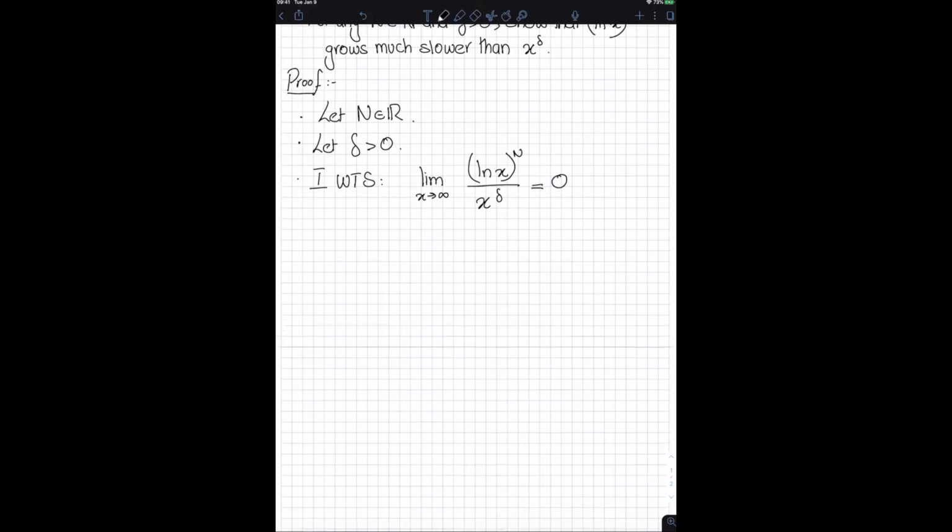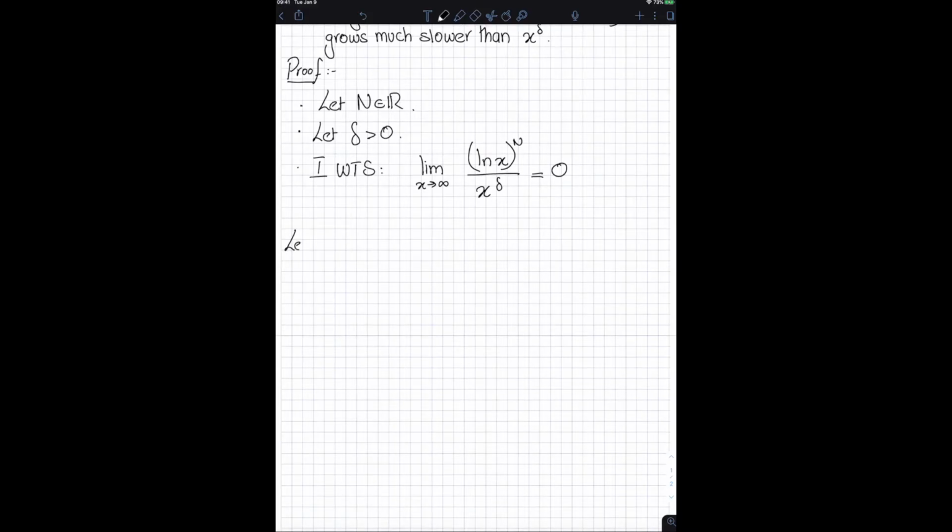In this case, the lemma I'm going to prove is as follows: for any lambda greater than 0, so for any positive real number, the following is true.